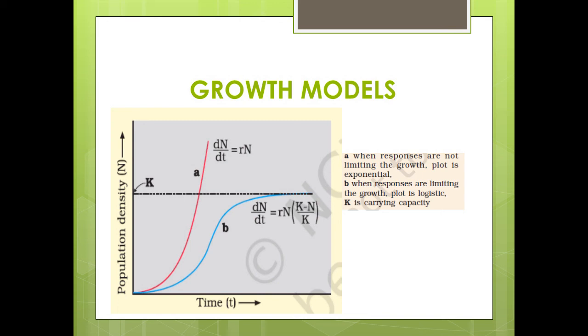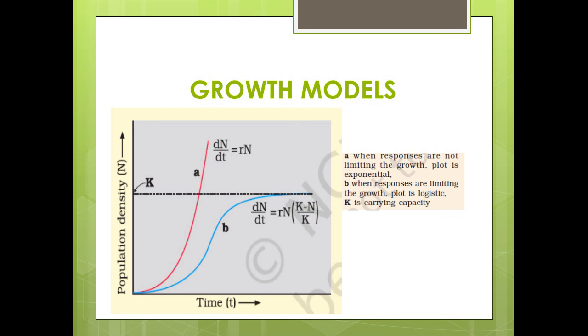And now if you look at exponential growth form, it can be represented mathematically by the following equation. dN/dt is equal to (b minus d) times N, where b is the birth rate, d is the death rate. Let b minus d be equal to r, or intrinsic rate of growth. dN/dt is equal to rN. Now d is equal to rate of change, N is equal to number of existing individuals, t is equal to time. r is the intrinsic rate of natural increase. dN/dt will be equal to rate of change in the population size.